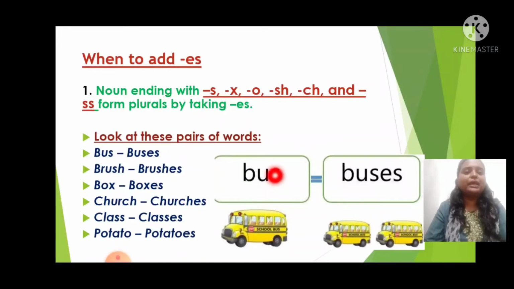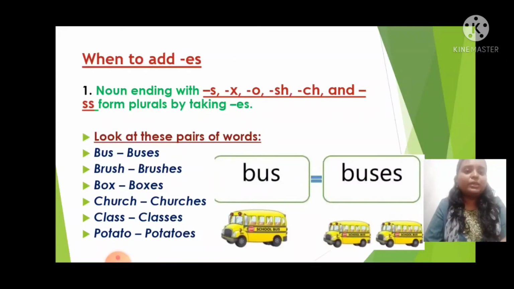So hence any word, any noun which is ending with s, there we add es. Any word which is ending with x, there we add es. Any word which is ending with o, okay, also we add es. Any noun which is ending with sh, there also we are adding es. So ch likewise and ss likewise, there also we are going to add es. Okay, so this is one rule we had already understood, adding es.